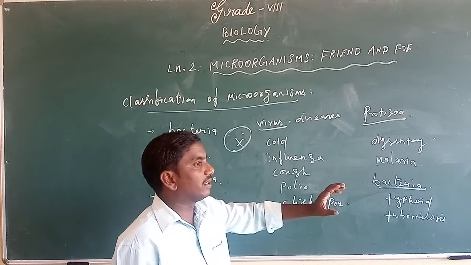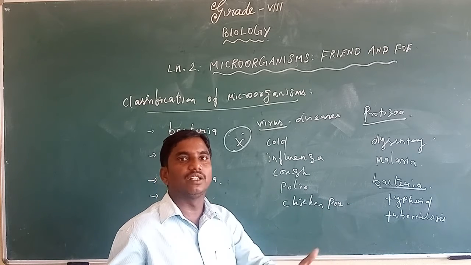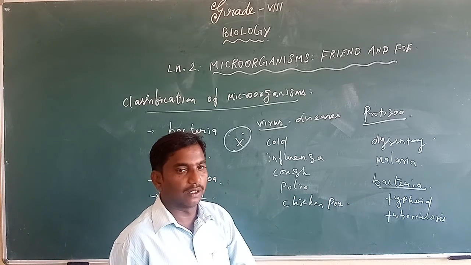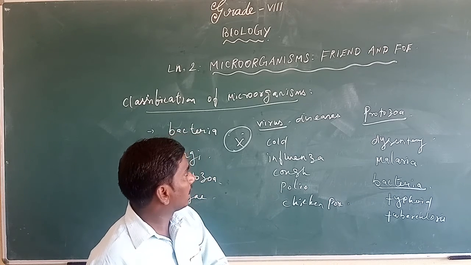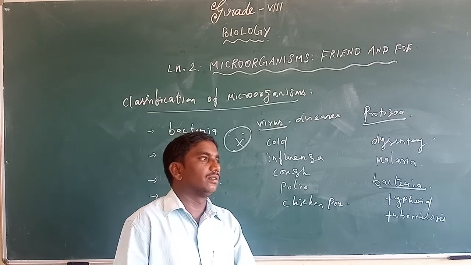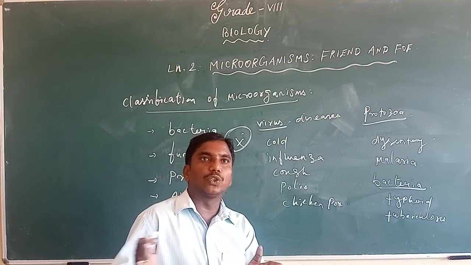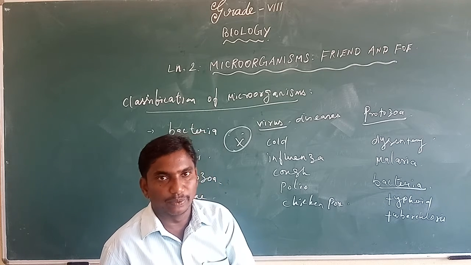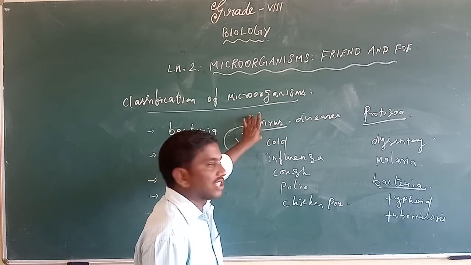So all kinds of disease can spread easily from person to person, particularly the virus disease.